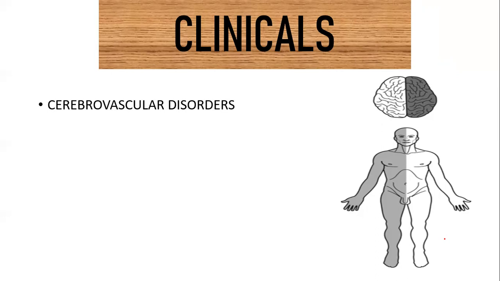Any kind of cerebrovascular disorder is mostly the underlying cause for a lesion of the internal capsule.